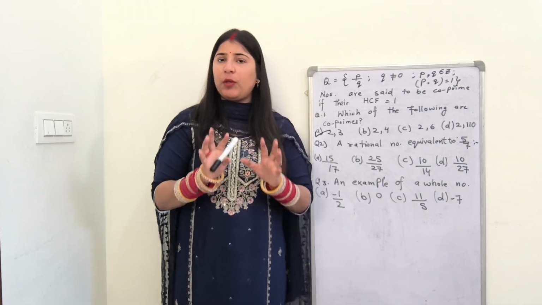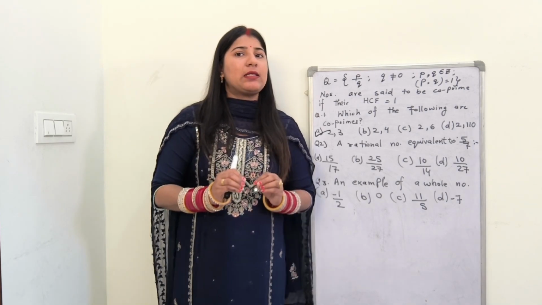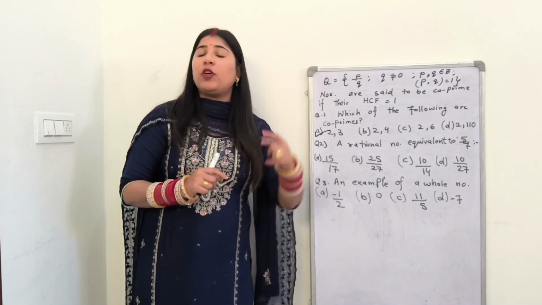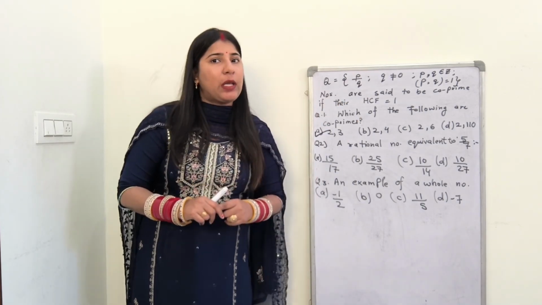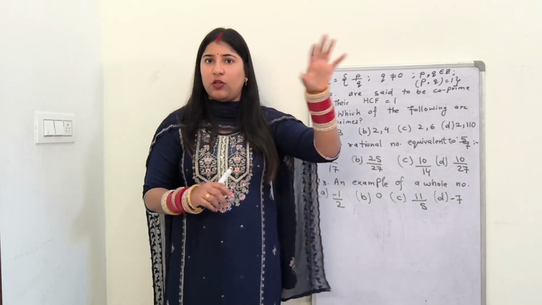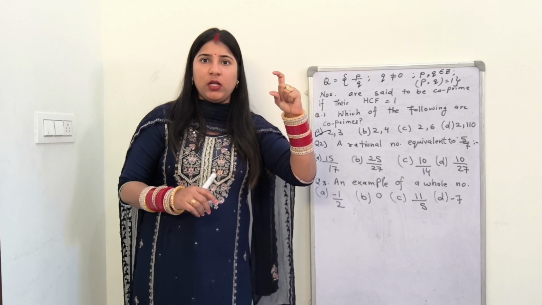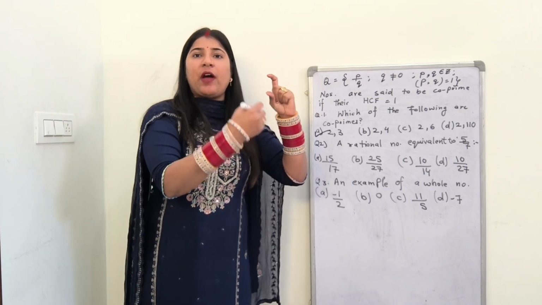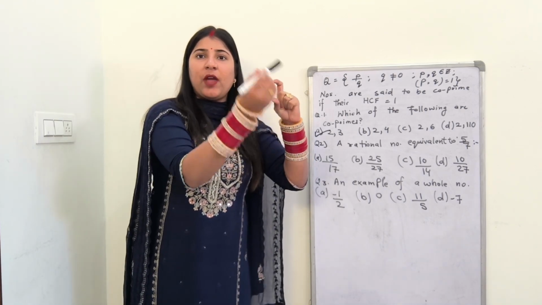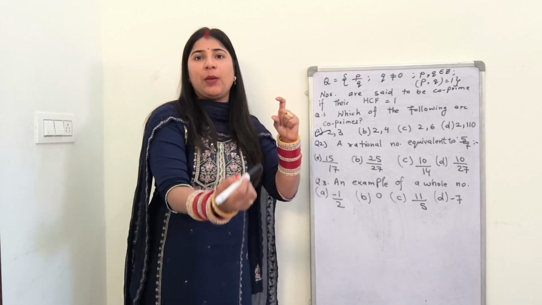The first thing, both will be my composite numbers, and the second thing is that one would be a multiple of 5 and the second would be a multiple of 7, but both of the numbers, the numerator and the denominator, are having a common number, which when multiplied by 5 gives you the multiple of 5, and which when multiplied by 7 gives you the multiple of 7.